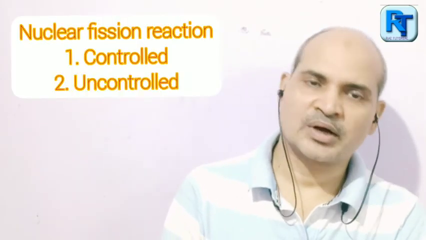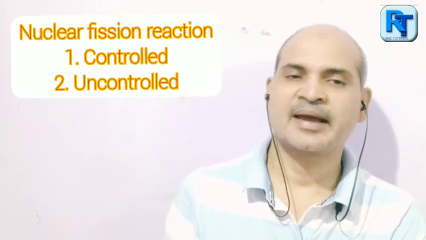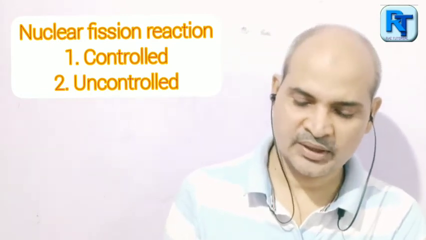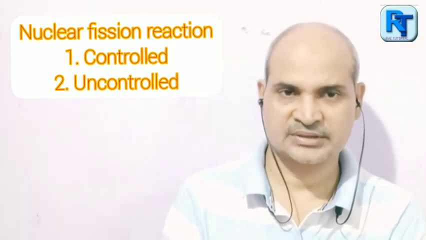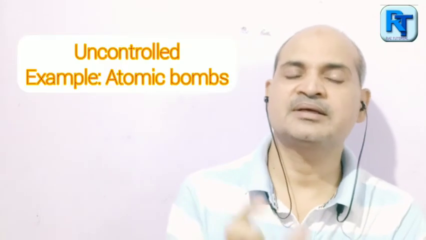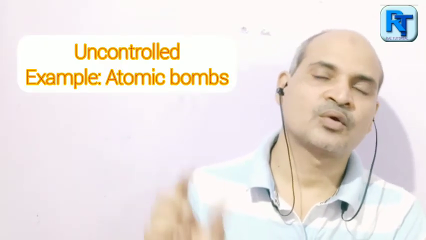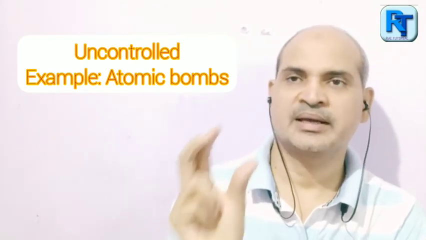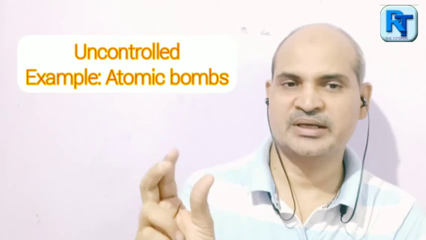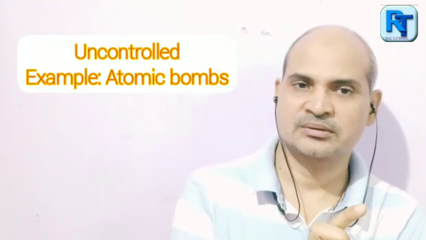These are of two kinds: controlled nuclear fission reaction and uncontrolled reaction. The uncontrolled nuclear fission reaction is used in the atom bomb, because when one neutron strikes one uranium atom, it breaks the atom into two pieces along with two neutrons.